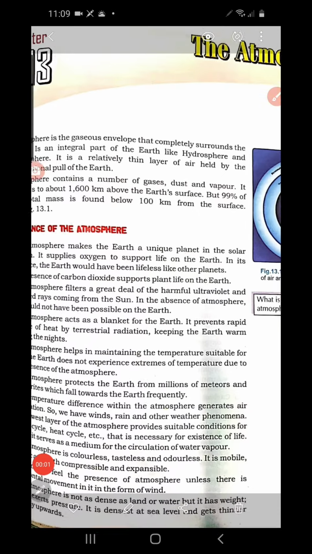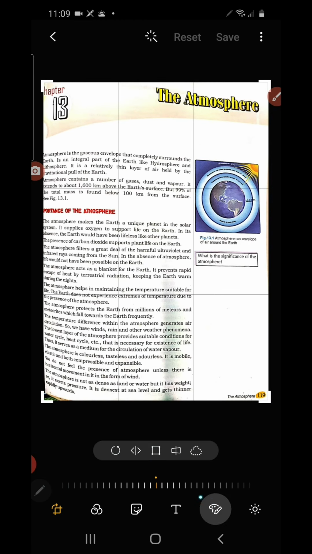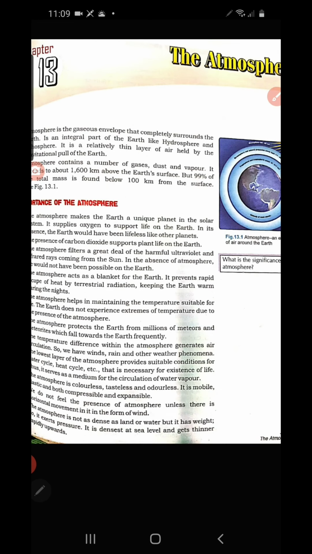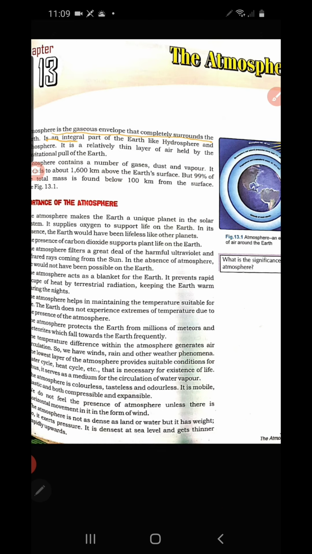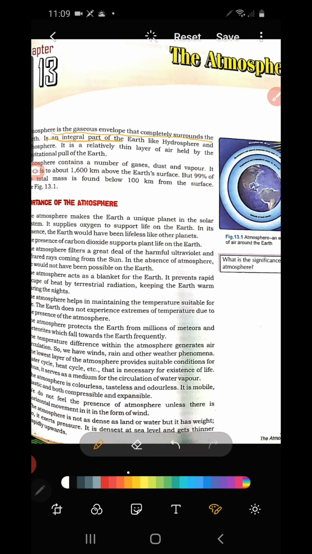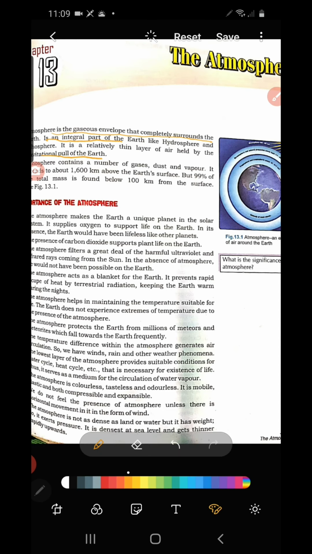Children, let us begin with the chapter atmosphere. What is atmosphere? The envelope of gas which surrounds the earth is called atmosphere. If you look around, everywhere you can see the atmosphere. Then how is this atmosphere existing on earth? The atmosphere is existing on earth only because of the gravitational pull of the earth. Otherwise there would be no atmosphere on earth.